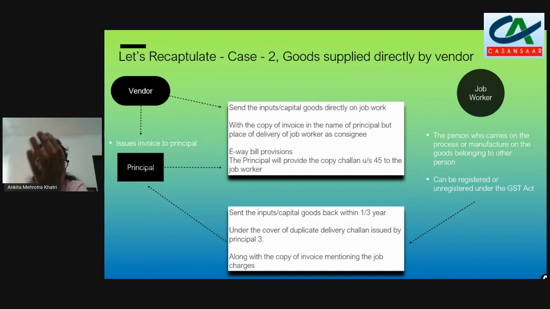So after booking the invoice of 100 kgs in the books, the principal is required to issue a debit note of 10 kgs, so that the input which the principal has taken is only of 90 kgs. The principal will rectify the challan given to the job worker to 90 kgs, because the invoice has to be issued to the vendor before the vendor moves the goods to the job worker's place. So the principal will correct the challan and will issue the debit note to the vendor.